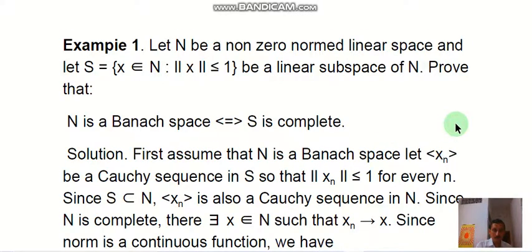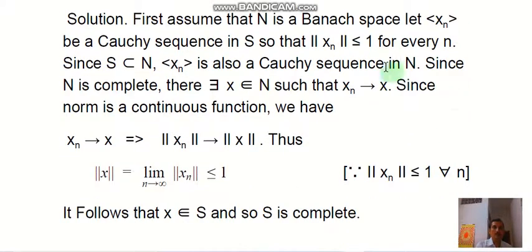So we see the solution. First assume that N is a Banach space and let xn be a Cauchy sequence in S, so that the norm of xn is less than or equal to 1 for every n. Since S is a subset of N, xn is also a Cauchy sequence in N, and since N is complete, there exists x belongs to N such that xn tends to x.